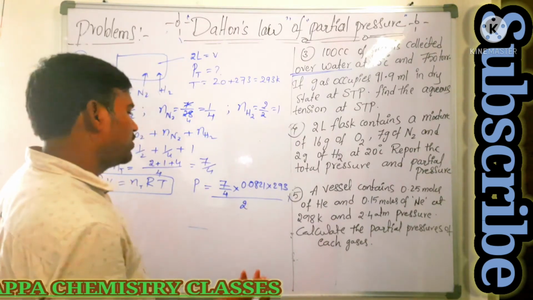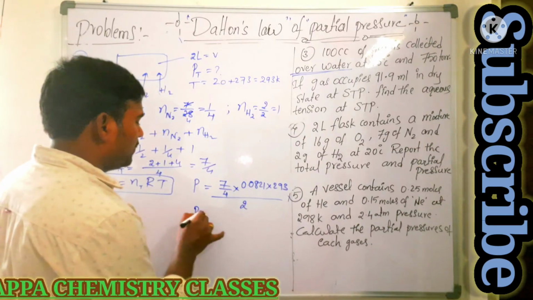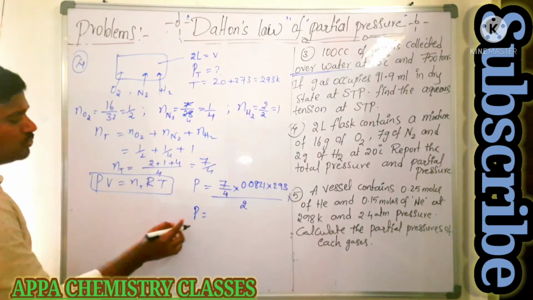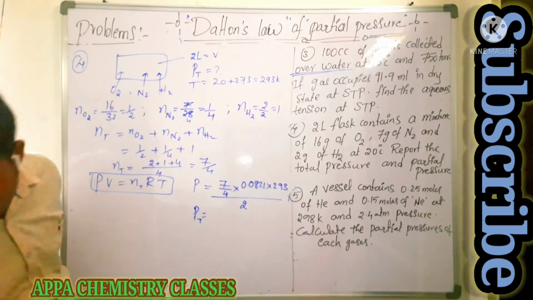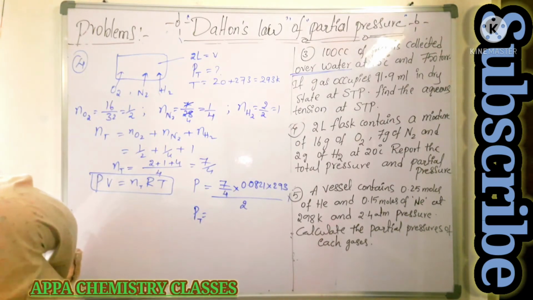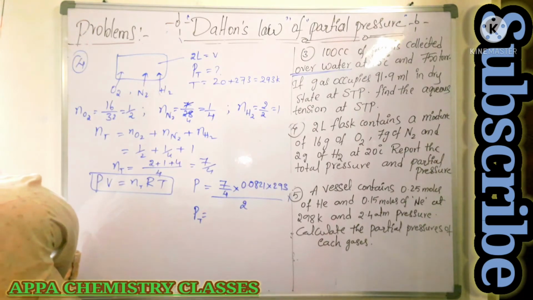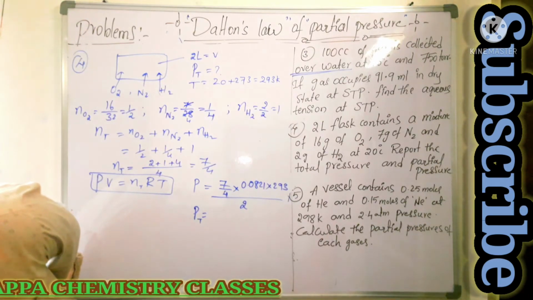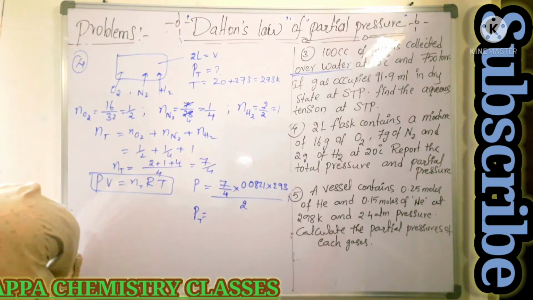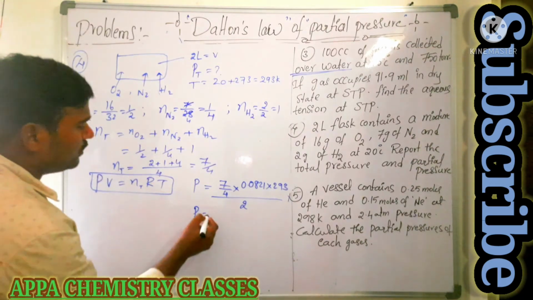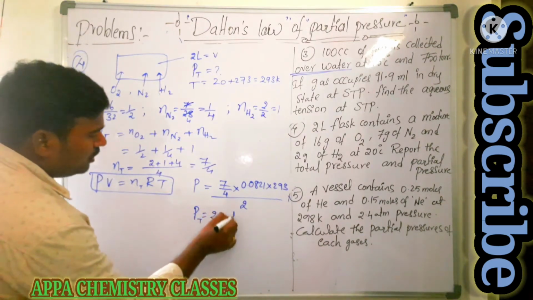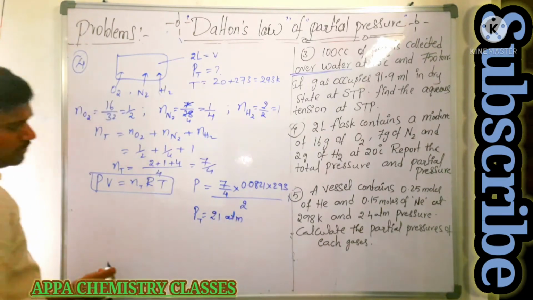You do this calculation, you are going to get the total pressure. The total pressure is 21 atmosphere you are going to get.